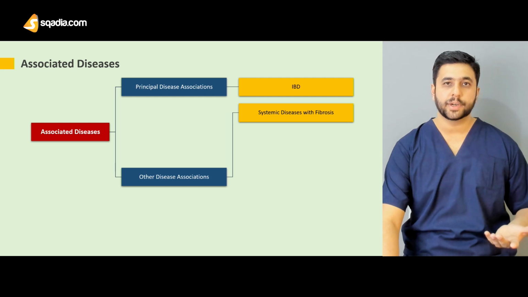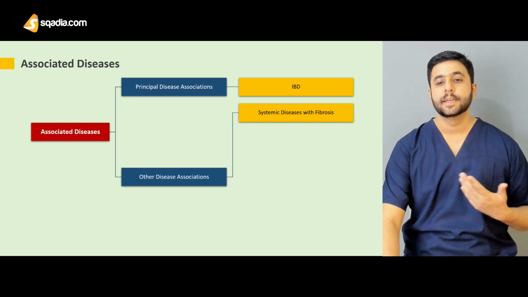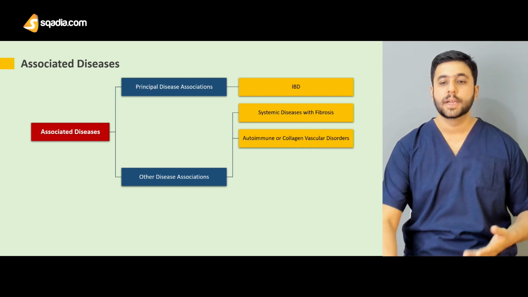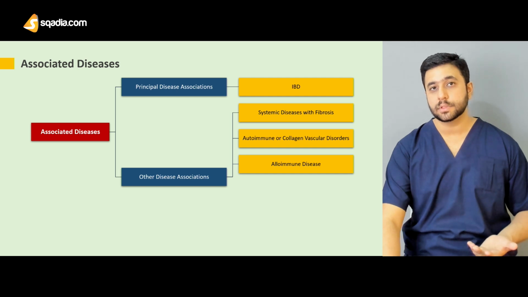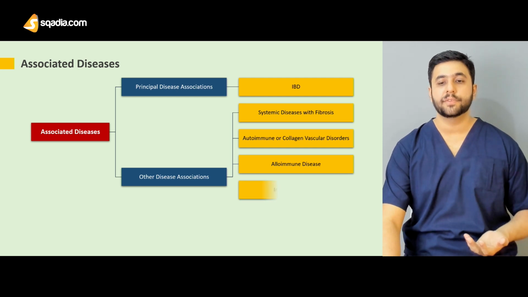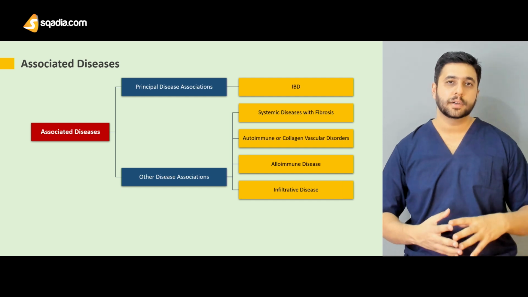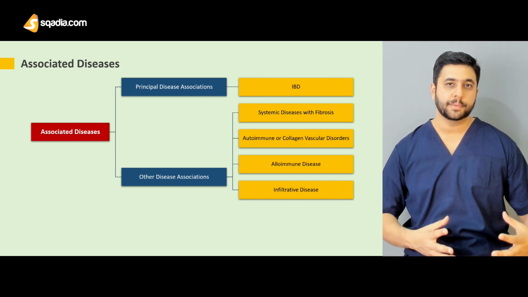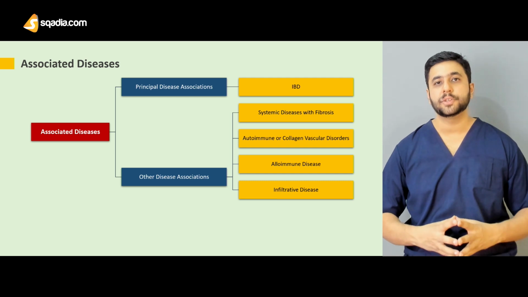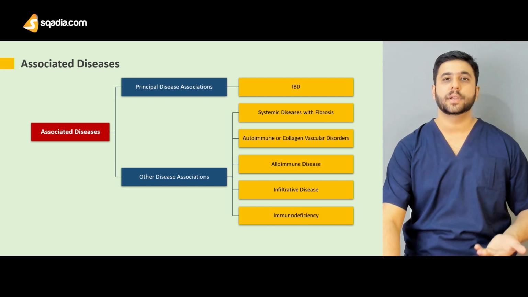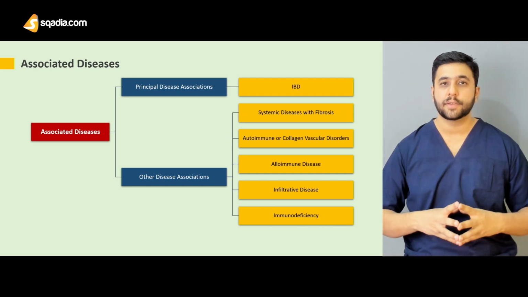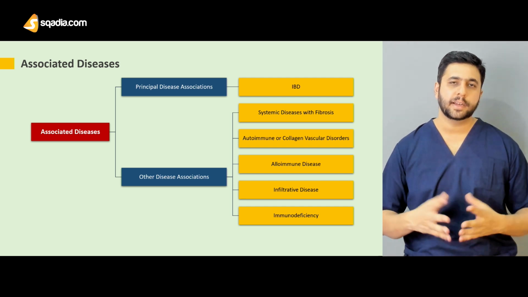Certain other associations which are not very commonly found with primary sclerosing cholangitis are different types of fibrotic diseases. Since sclerosing cholangitis is itself a fibrotic disease, other fibrotic diseases, like certain systemic diseases with fibrosis, the collagen vascular diseases, diseases with retroperitoneal fibrosis, and certain immunological disorders, are found to be slightly more prevalent in patients with primary sclerosing cholangitis. Certain infiltrative diseases like histiocytosis X or HIV associations have also been established, but they are very rare, less than 1 or 2%.